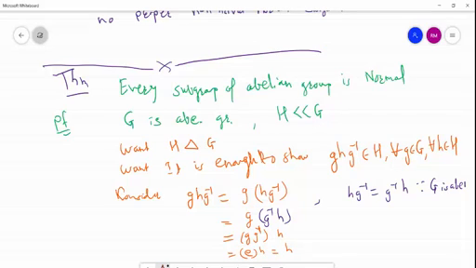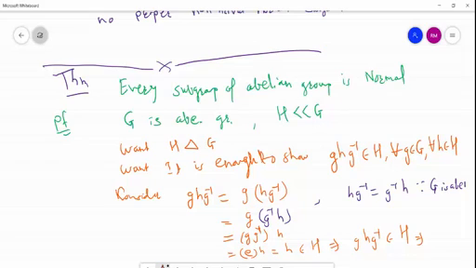And h belongs to capital H, the set H. So this left hand side also comes in H, that is g h g inverse belongs to H.